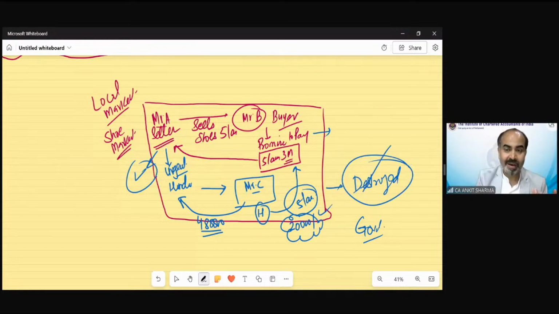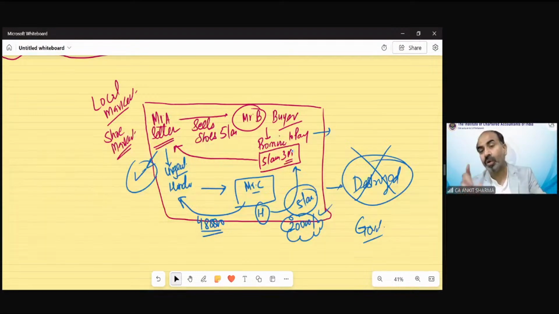So once the hundi has been destroyed, you cannot trail this transaction: who is Mr. C, who is paying this, who is going to pay to Mr. B. So this is how black money might be rotating in the market, and it is going to be huge in our country in the local market. So that is the way the hundi works.